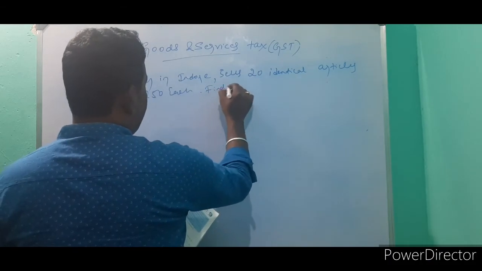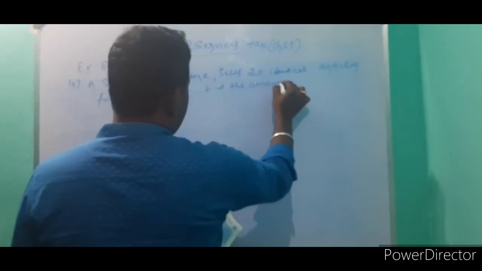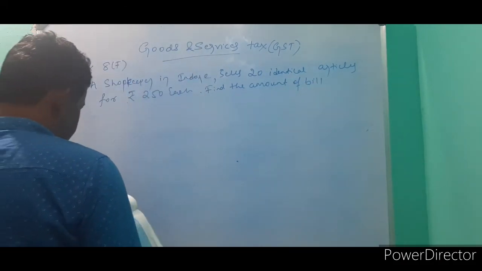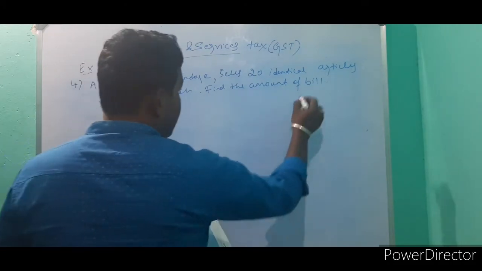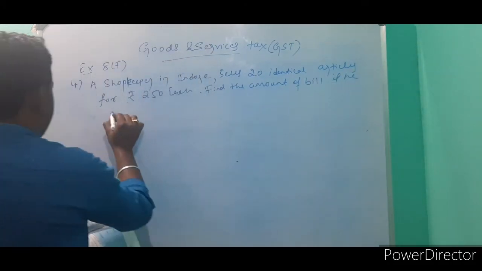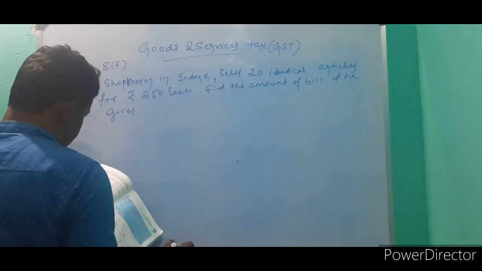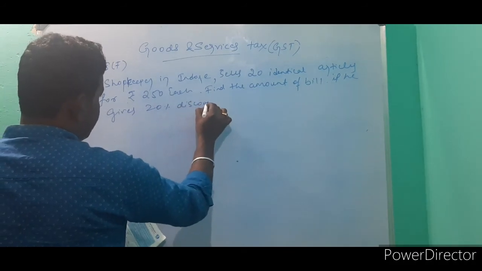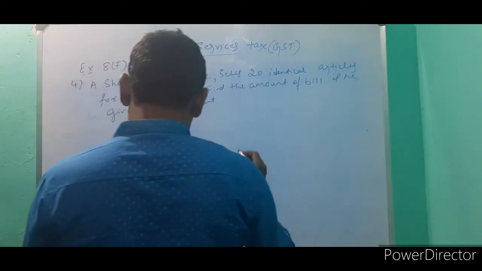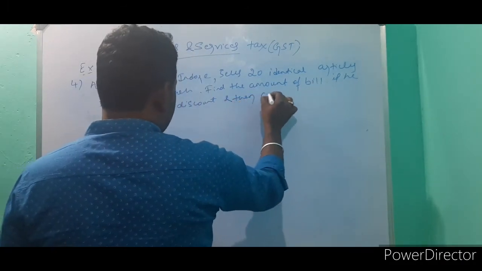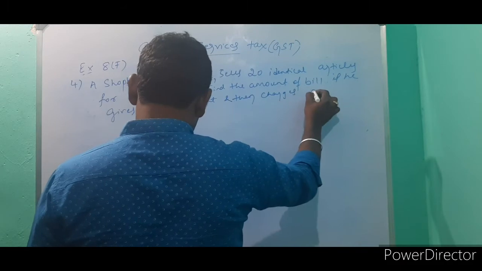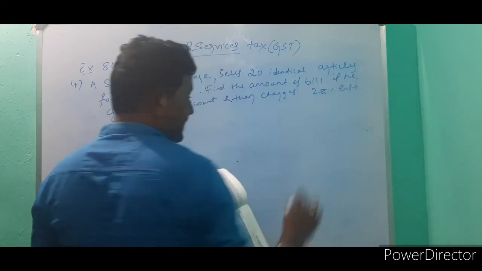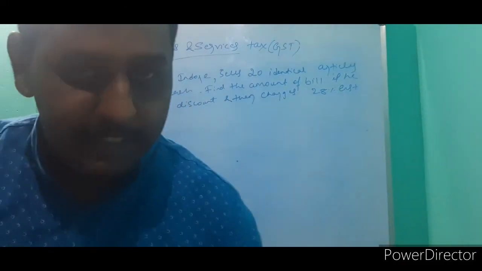Find the amount of bill if he gives 20% discount and then charges 28% GST.